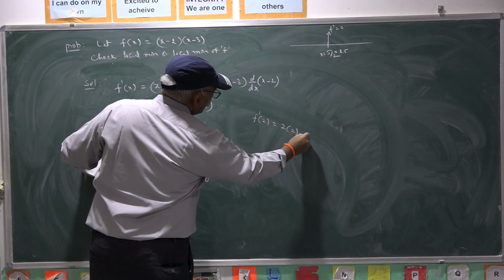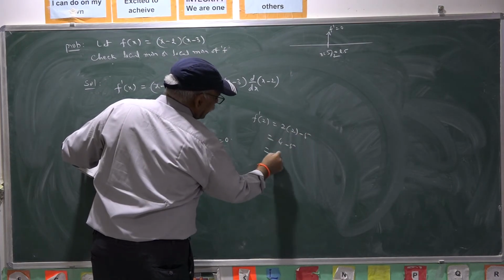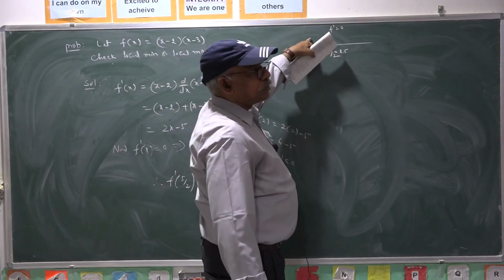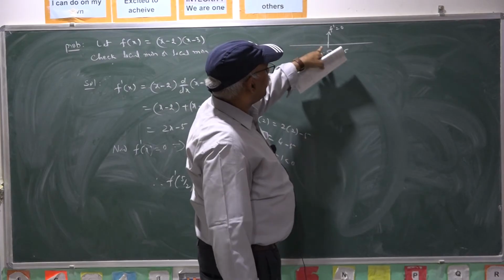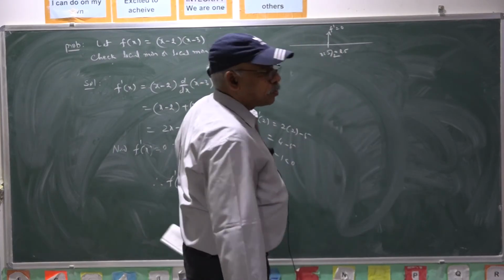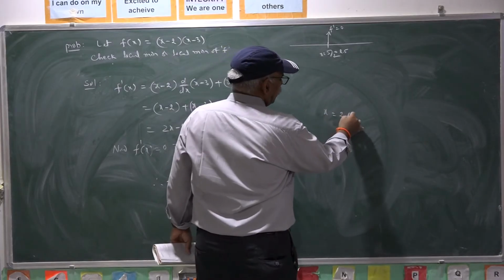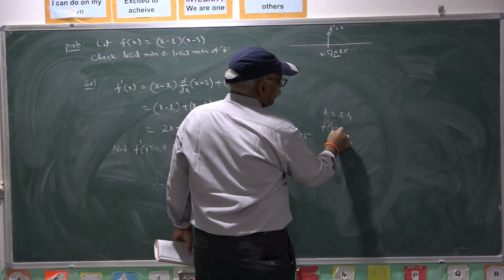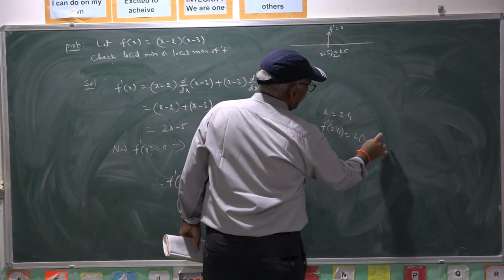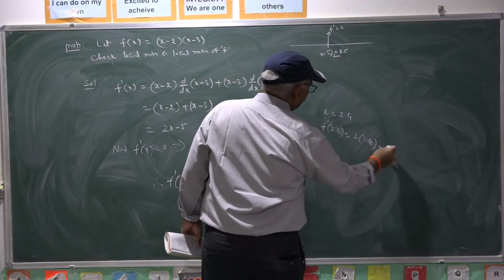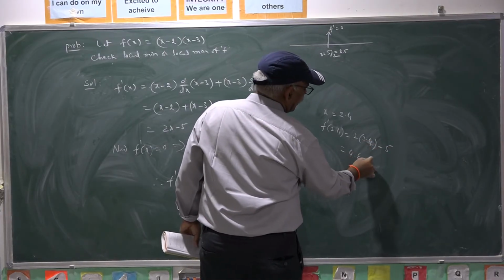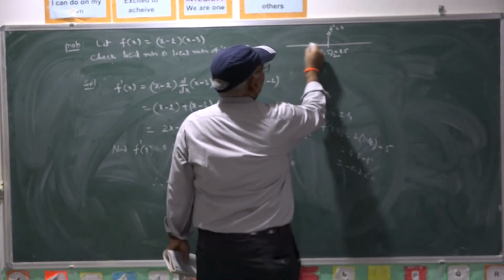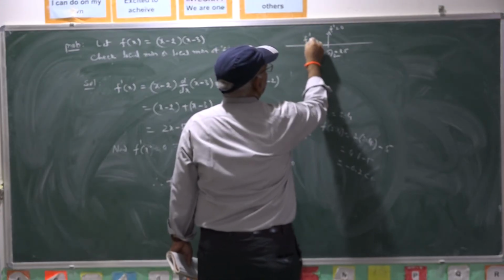Once you observe f dash of 2, that is 2 into 2 minus 5, which is 4 minus 5, minus 1, negative. So, at x equal to 2, the derivative is negative. You can take a value very close to 2.5, as x equal to 2.4. In such case also, f dash of 2.4 is 2 into 2.4 minus 5. This is 4.8 minus 5, that is minus 0.2, negative. So, for left values of x, f dash is clearly negative.